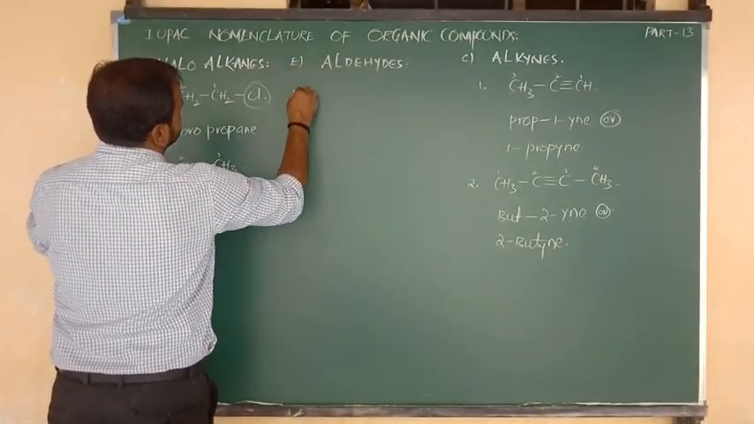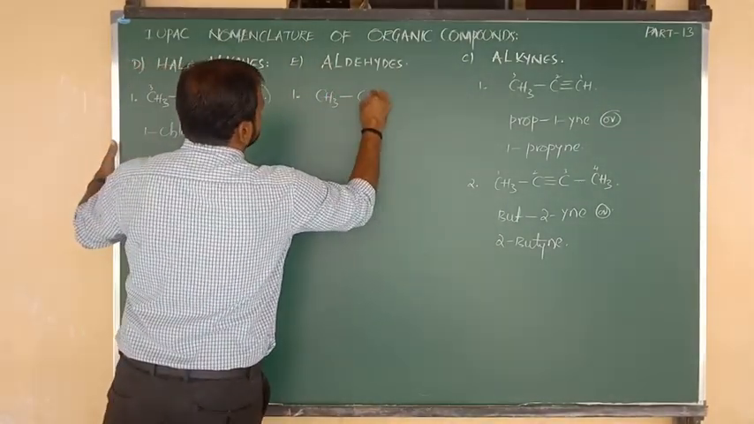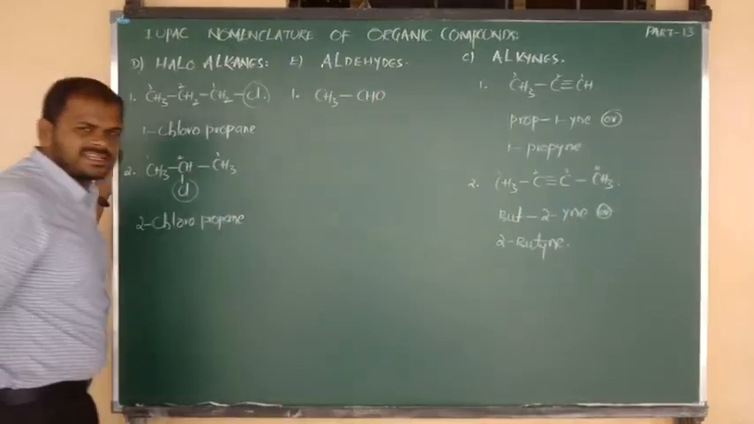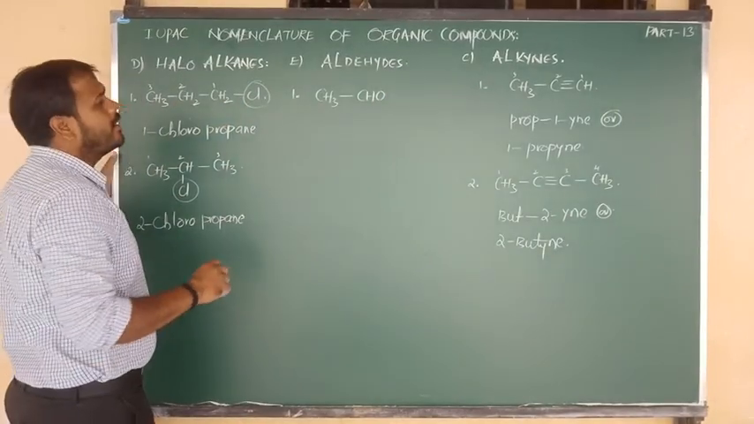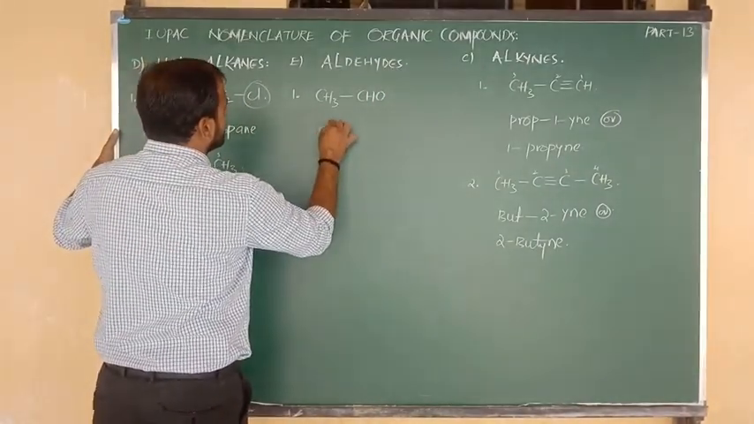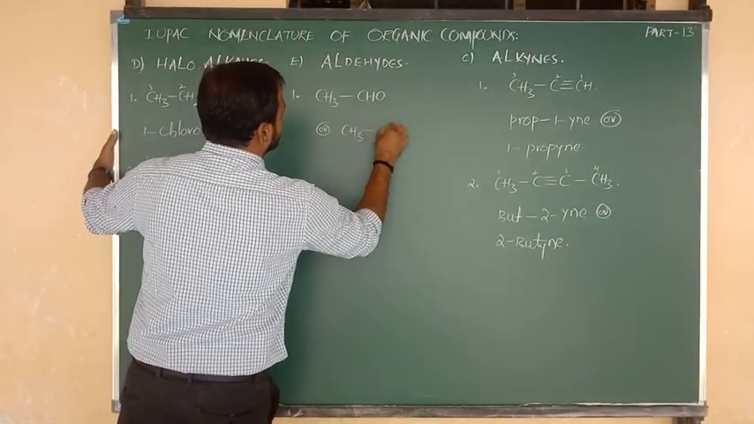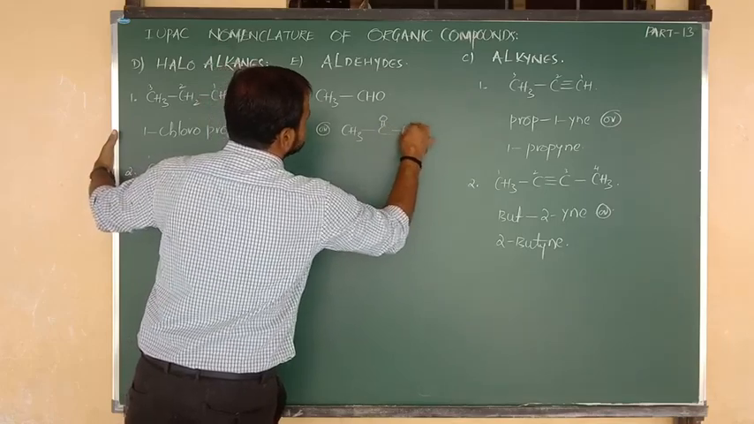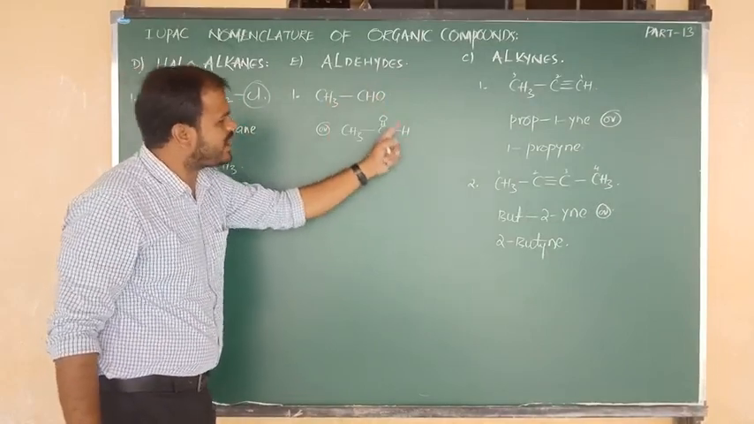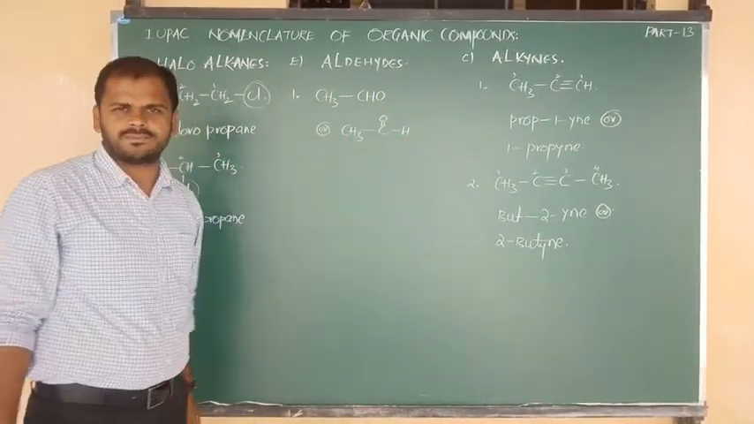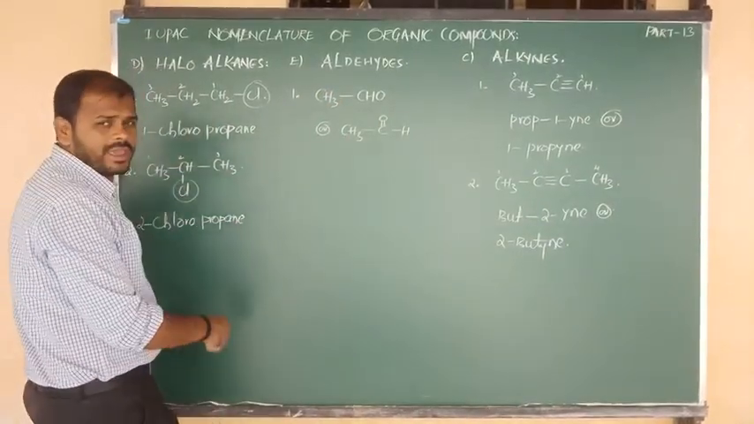Example number 1 is CH3 bond CHO. CH3 bond CHO. Clear, all of you? Okay. Yes. Otherwise you can write CH3 bond C double bond O, H. Both are the same formulas. 2 carbons, 1 oxygen, 1 hydrogen, and here for the 3 as it is. Okay, both are the same formulas. Don't get confused. Okay, yes.